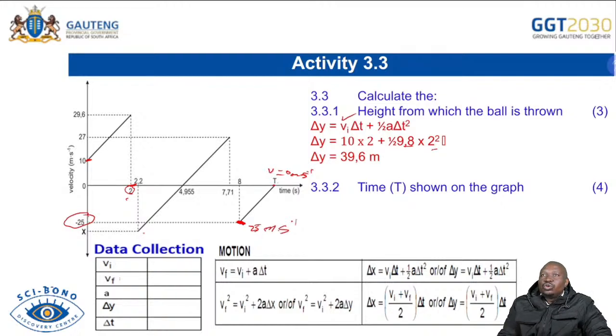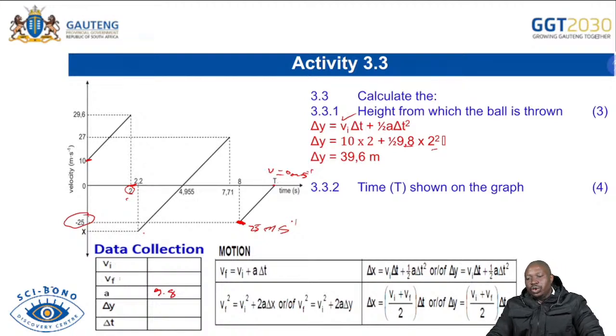So already you have two pieces of information, and you can fill them in on your table. Your acceleration is always 9.8 meters per second squared downwards. So you have the initial velocity, final velocity and the acceleration, and that helps you when you want to answer the question.